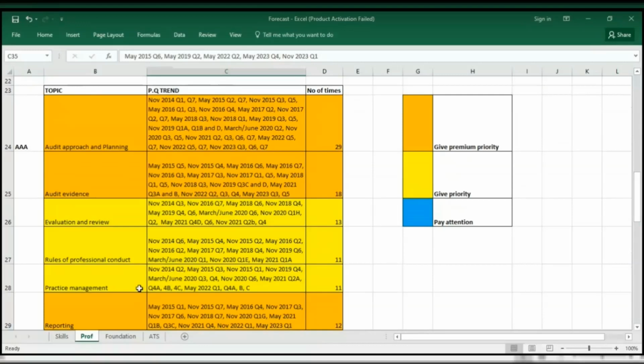Now, the first topic. Before I go there, I quickly want to mention that Advanced Audit and Assurance is very, very easy. The only thing you should take note of is it's very logical. Advanced Audit and Assurance is very logical, and there is a sequence to it. So if you miss the logic or you miss the sequence, you might not pass the exam, even if you know this particular paper very well.